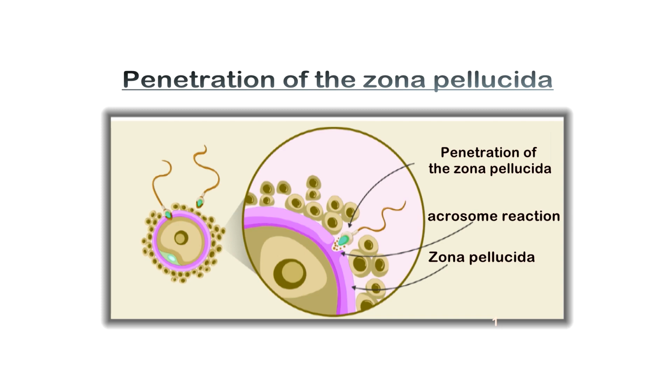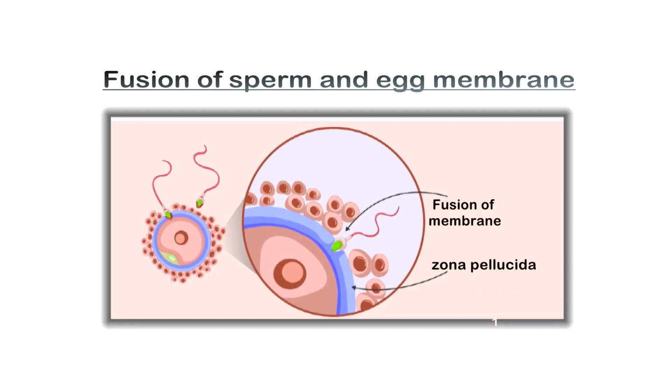The zona pellucida is hardened by the cortical enzyme, which prevents the entry of more sperm. Next, I will explain about sperm entry. A projection known as the cone of reception is formed by the secondary oocyte at the point of sperm contact. This cone of reception receives the sperm.